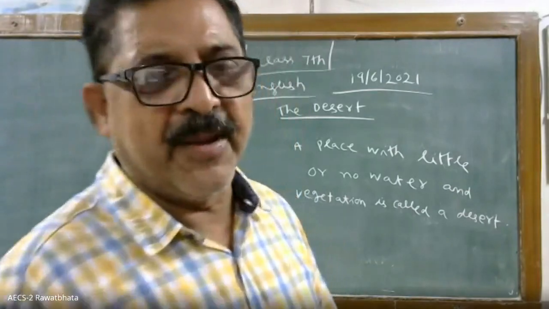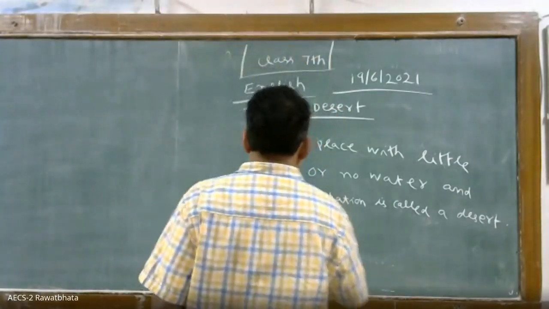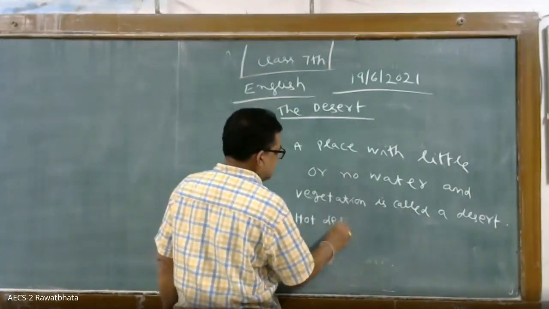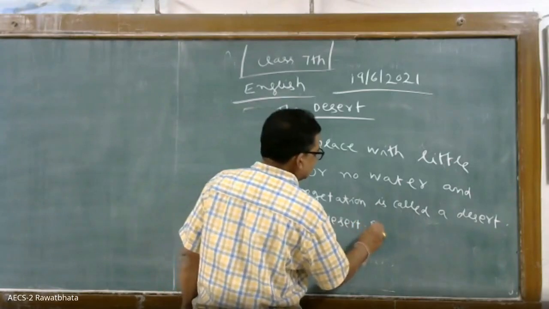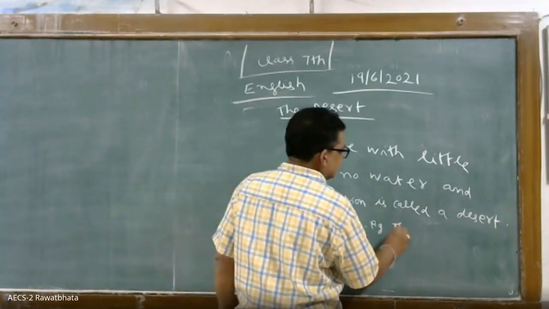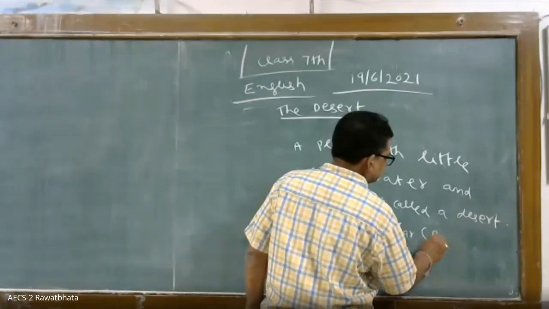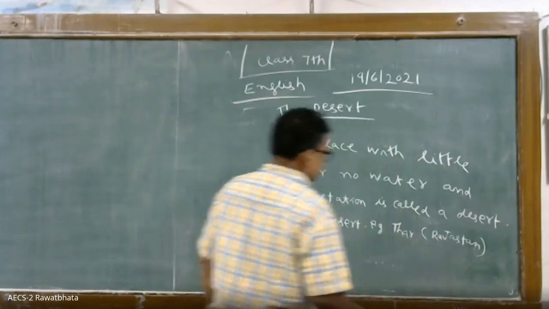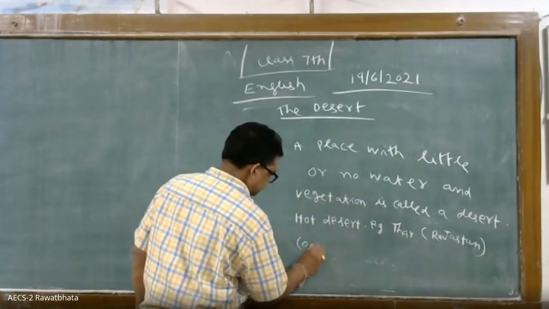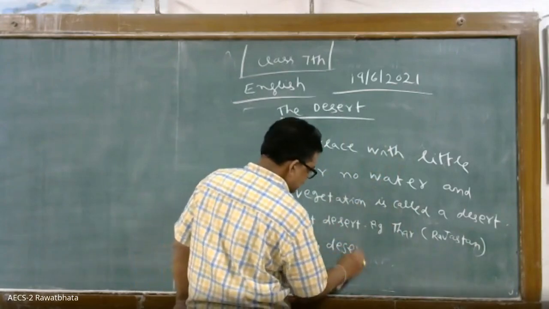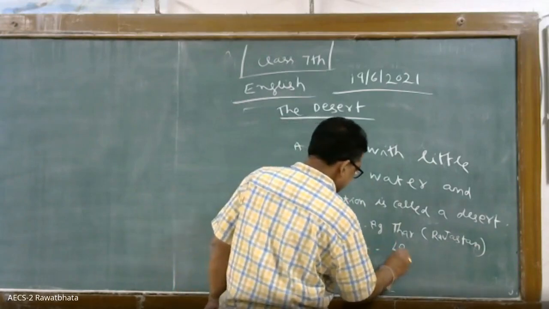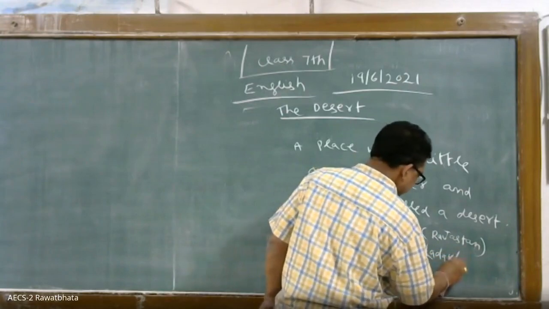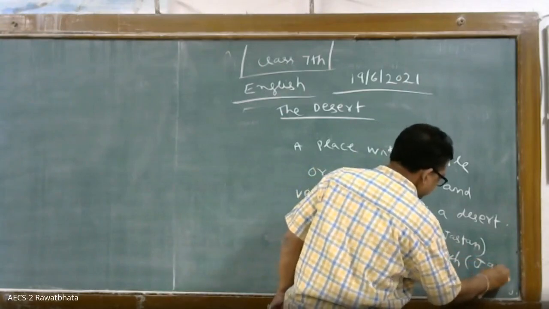So suppose there it may be a hot desert, Rajasthan, Jammu and Kashmir.